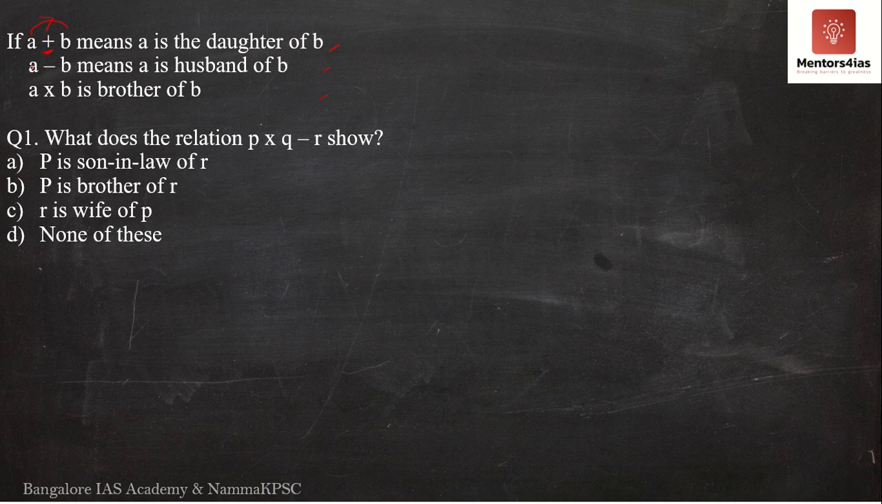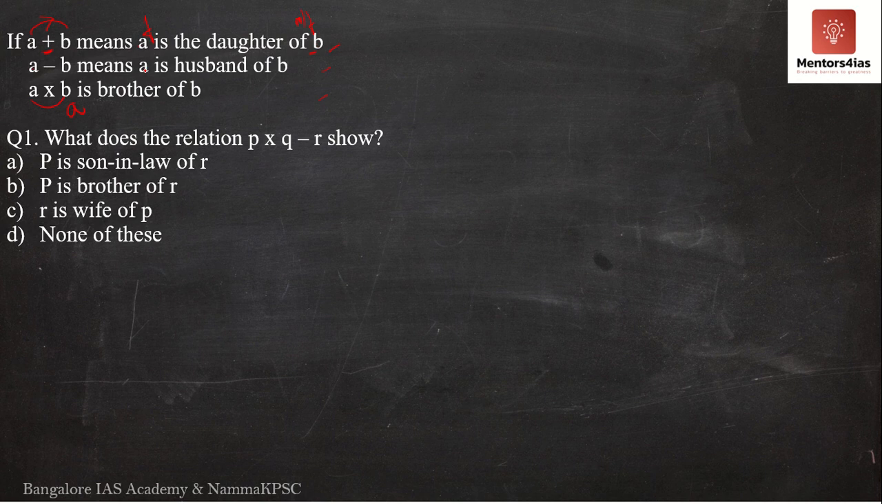Similarly, minus defines the relationship between A and B. A minus B means A is the husband of B. Similarly, A cross B means A is the brother of B. Here you should be able to understand. If the question says A is the daughter of B, then A's gender will be female. However, I cannot determine the gender of B. B could be the mother of A or B could be the father of A. I cannot arrive at the gender of B.